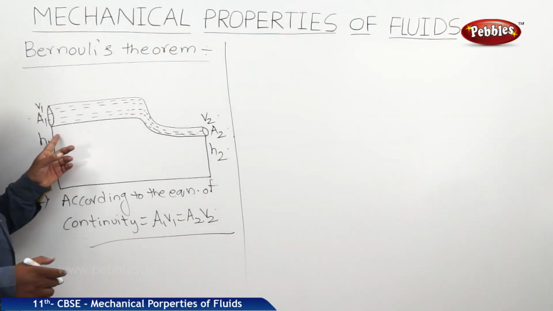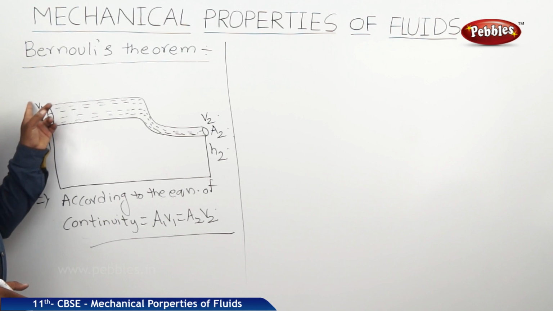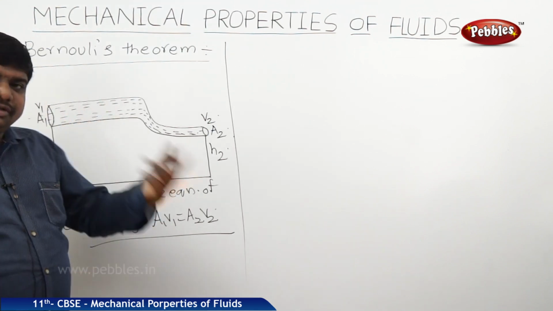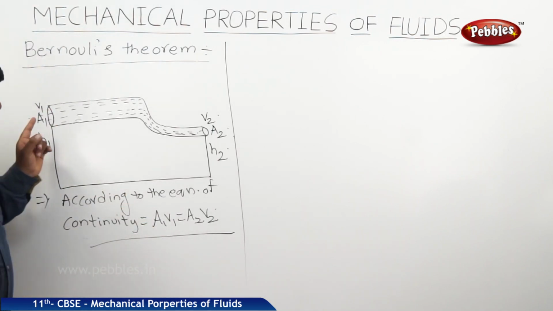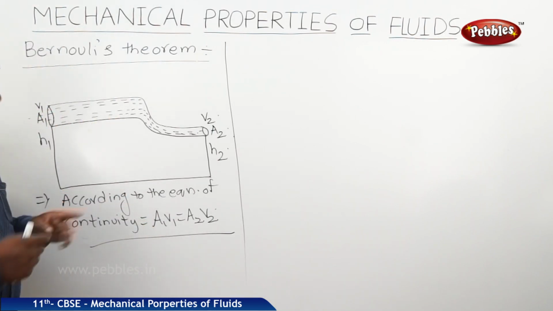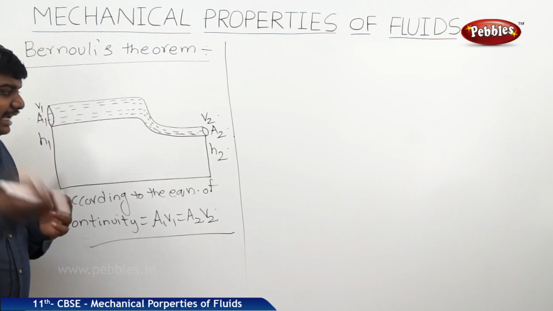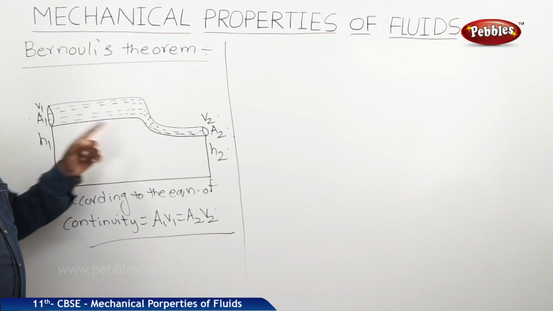Now the work done due to the gravitational force. It is not only due to the work done by the pressure. Whenever a flux is entering the tube, it is overcoming the gravitational force also. That means the flux is doing some work against the gravitational force at both ends.